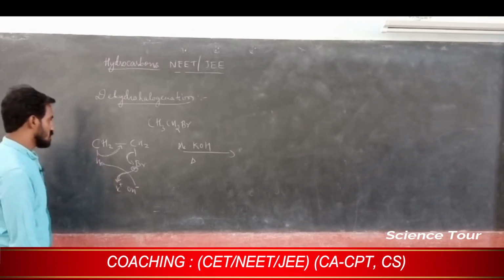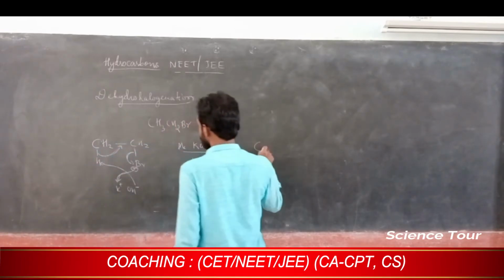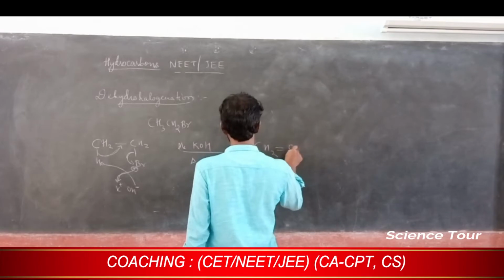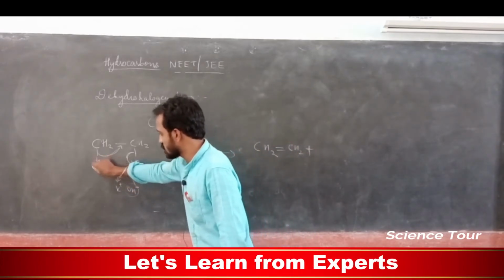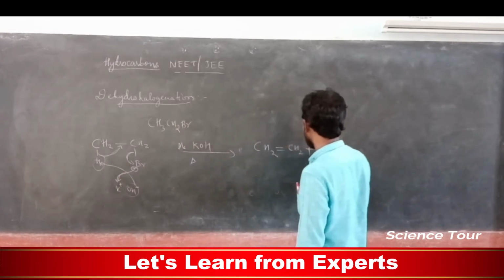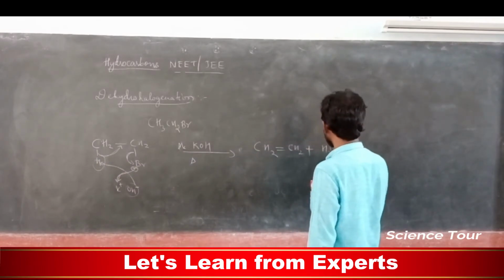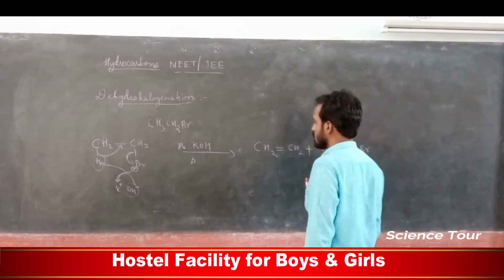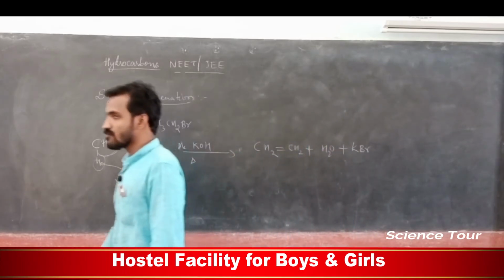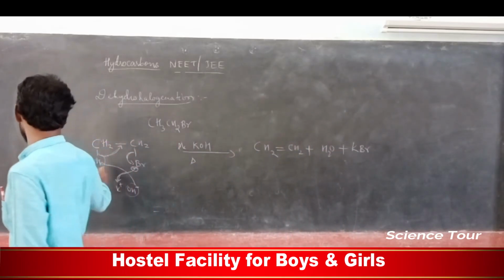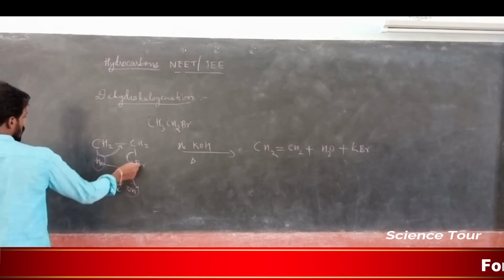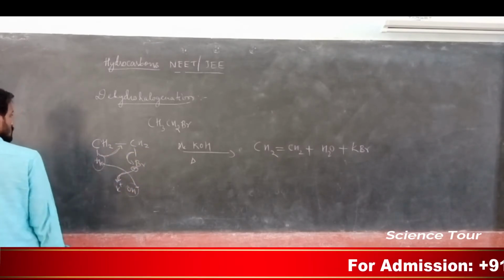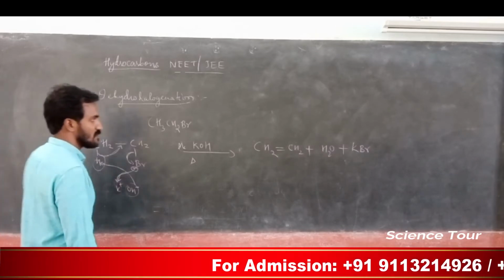So you are getting the product, my dear students, CH2 double bond CH2, and one more product, OH and H together, so it is H2O plus KBr. So this is removing both the hydrogen and the halogen. We removed this hydrogen using OH, removed as water. We removed the halogen by combining with the K plus, so KBr.